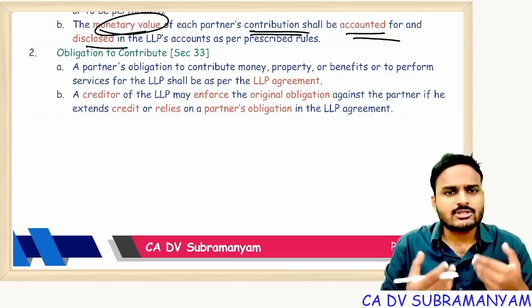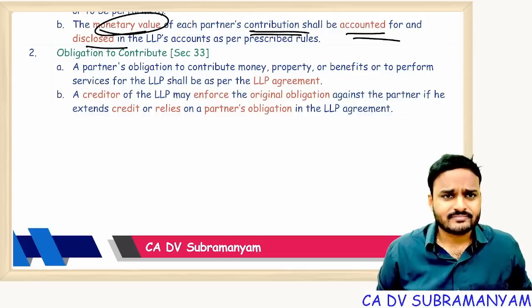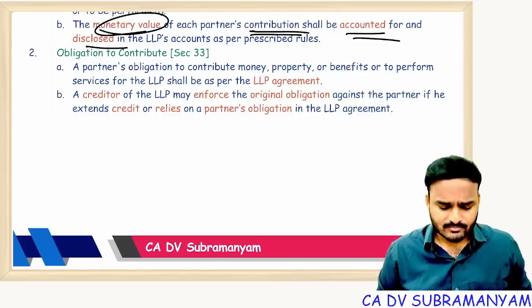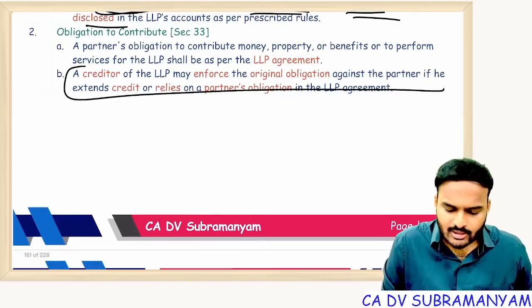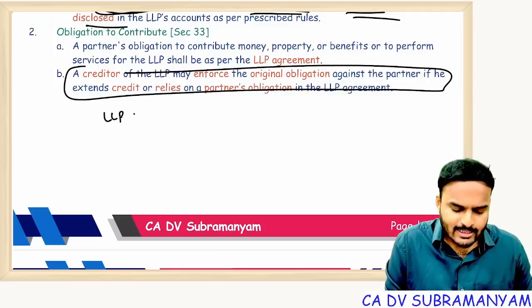So record my contribution as 24 lakhs. That's it. Amount coming, no services are coming. Employee benefit expenses. Next, important point, tricky point. Suppose, as per LLP agreement,